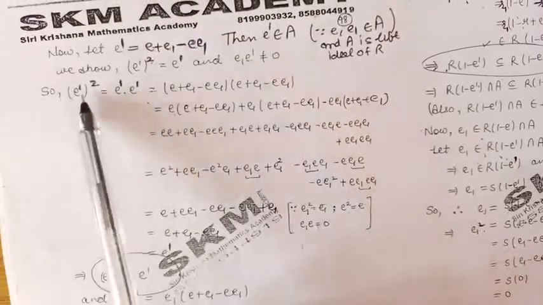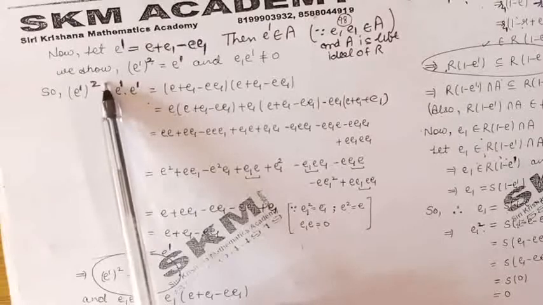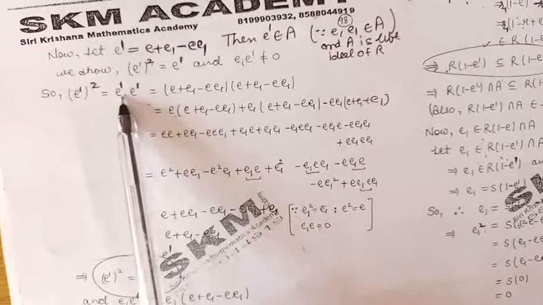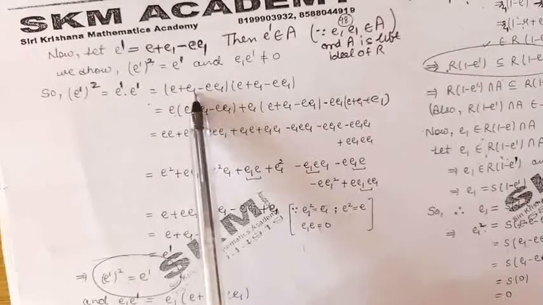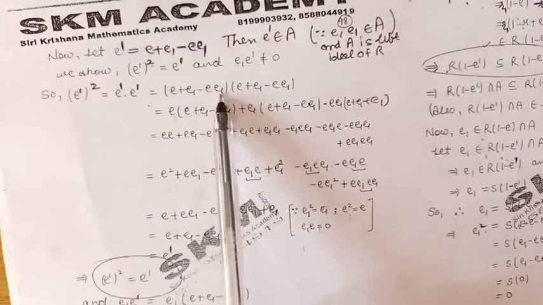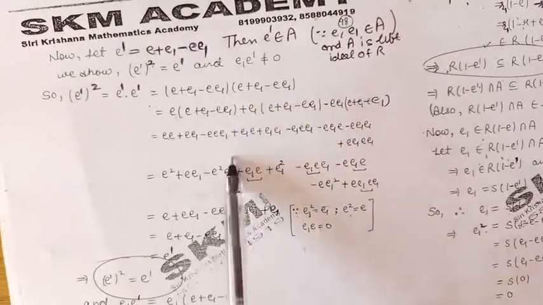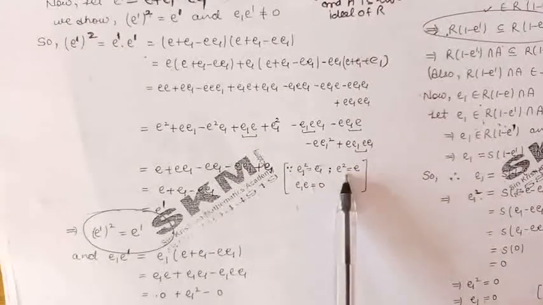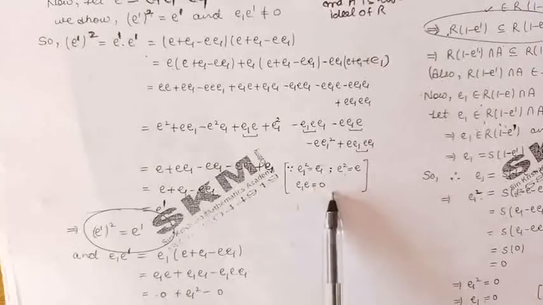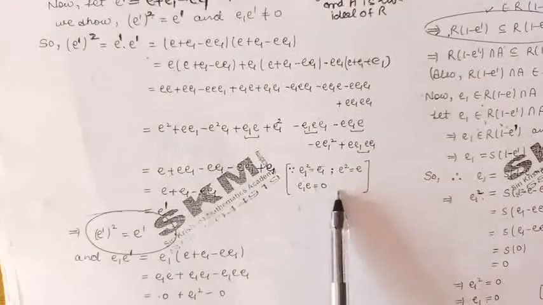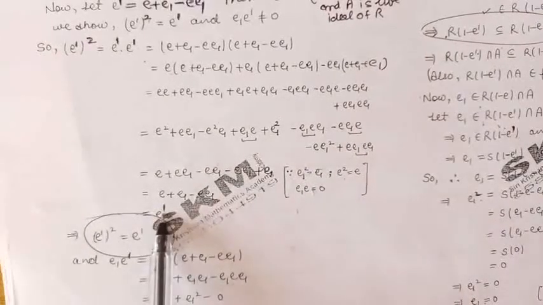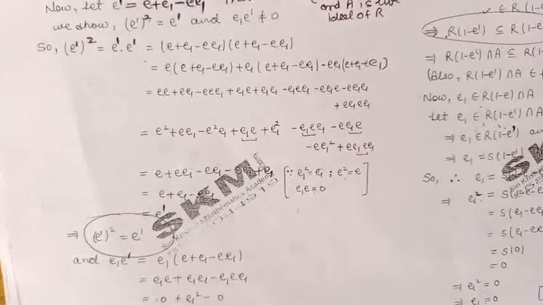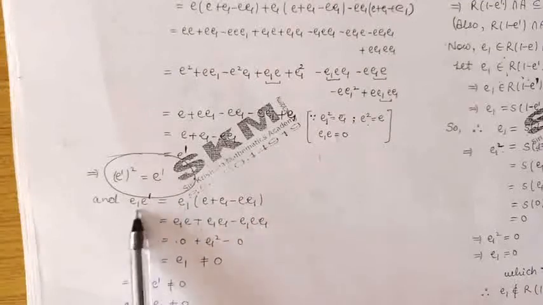So let us consider e dash square. e dash square means e dash into e dash. Substituting the value of e dash as e plus e1 minus e into e1, now multiplying these two expressions and using these three conditions: e1 is idempotent, e is idempotent, and e1 into e is 0. Using these three, you can easily verify that e dash square is equal to e dash. It means e dash is an idempotent. Now let us find e1 into e dash.